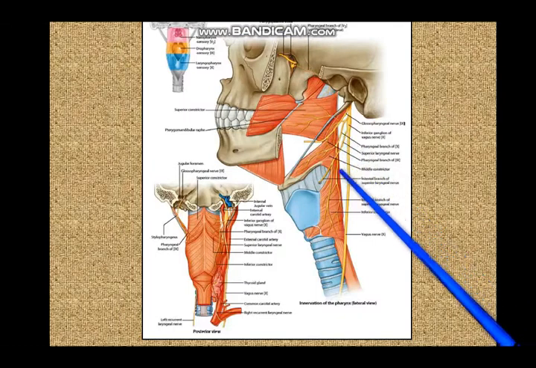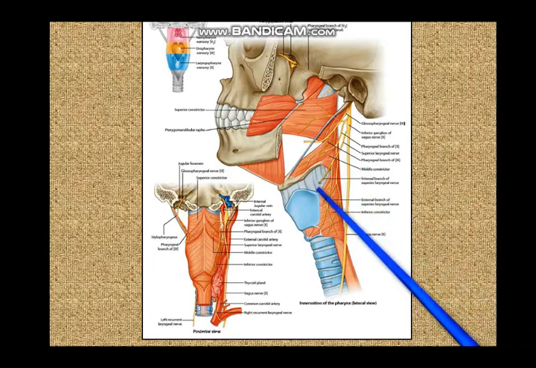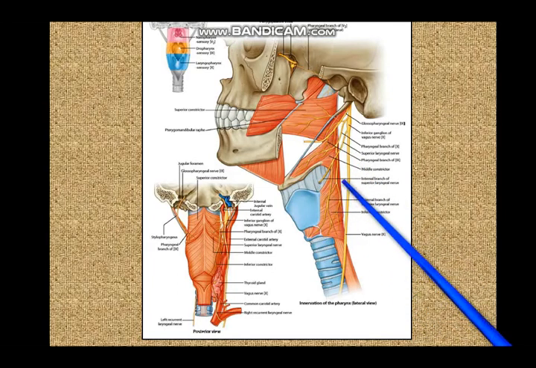Now you see the nerves of the pharynx. Now the sensory nerves of the inside of the pharynx, that is the nasopharynx, oropharynx and laryngopharynx, we have already discussed. For the nasopharynx, it is the pharyngeal branches of the maxillary nerve through the pterygopalatine ganglion. For the oropharynx, mainly glossopharyngeal and vagus, and for the laryngopharynx, mainly the internal laryngeal branch of the vagus. Now these vagus, glossopharyngeal and sympathetic nerves form a nerve network over the middle constrictor, which is called the pharyngeal plexus of nerves. So you have a pharyngeal venous plexus, and you also have a pharyngeal nervous plexus.